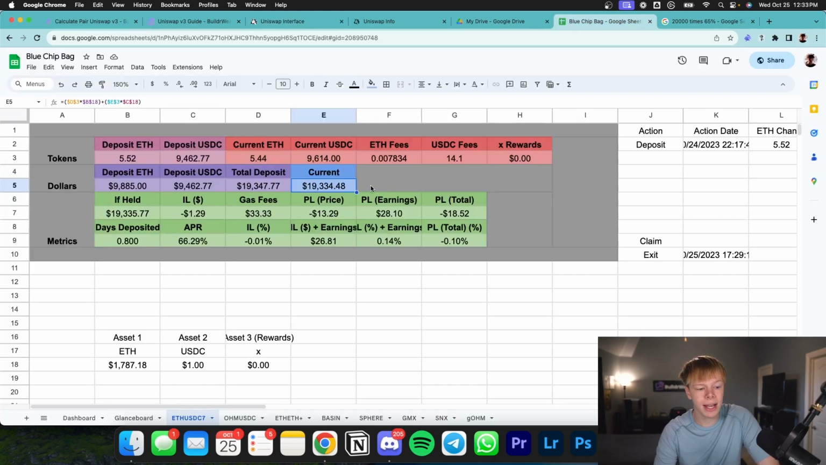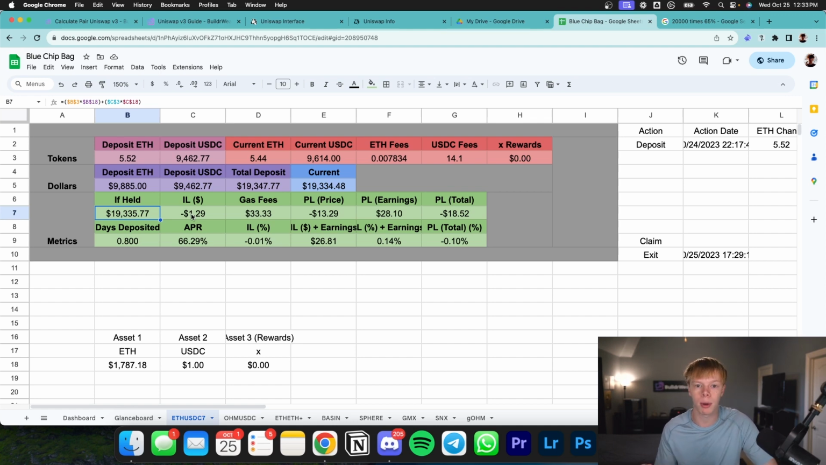So I currently have $19,334 in this liquidity pool. If I were to just hold my initial 5.5 Ethereum and 9,462 USDC, I would have $19,335. So I would have $1 more. Basically, that's what impermanent loss is. This impermanent loss becomes big when you have huge movements in prices.